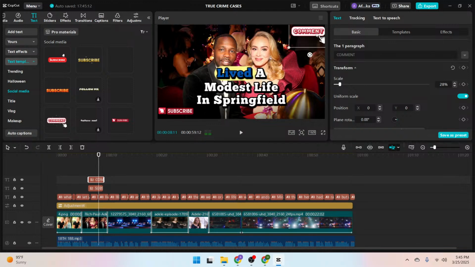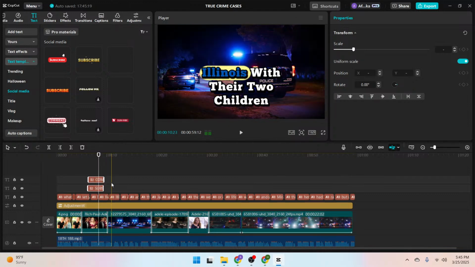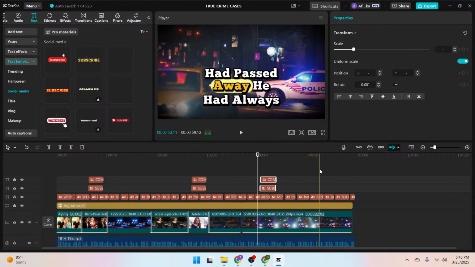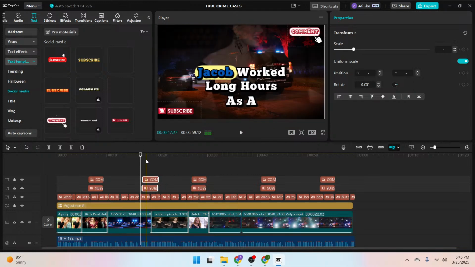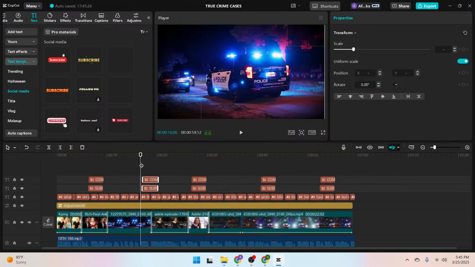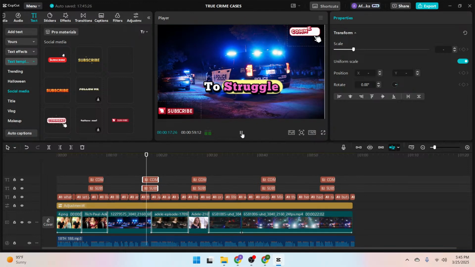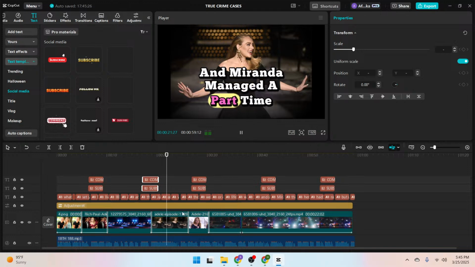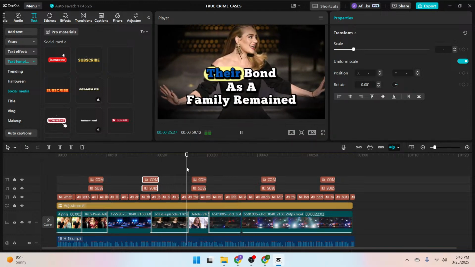I'll place it at maybe this top most part, then highlight both of them, group them, copy it, and at certain locations or points within the video, copy and paste them there. So as the video is playing, after some time it's going to pop up. So here you have it right here. You can see the smooth transitions and the animation that accompanies the images and all that.